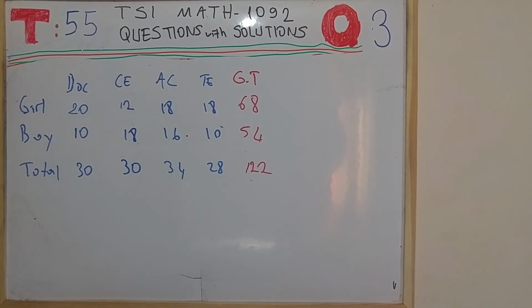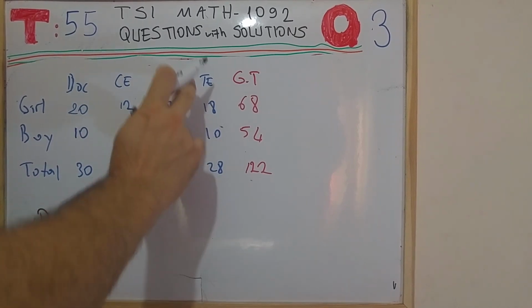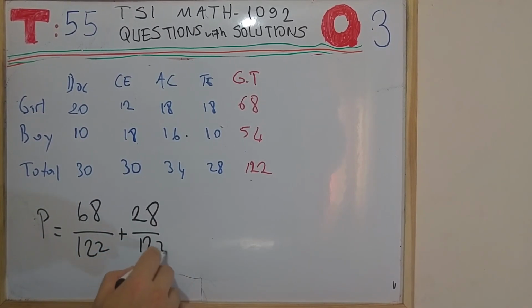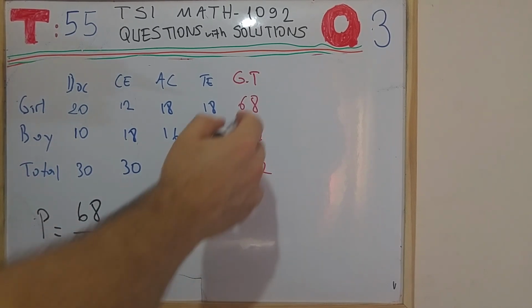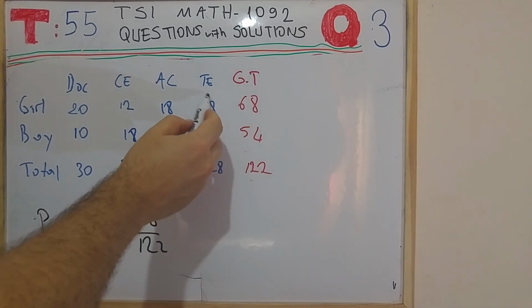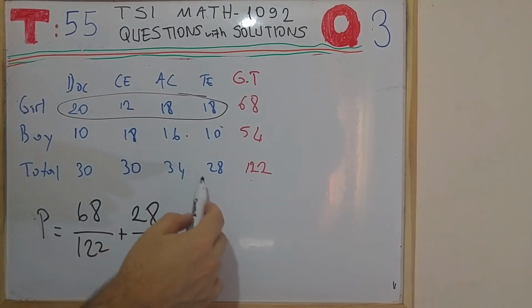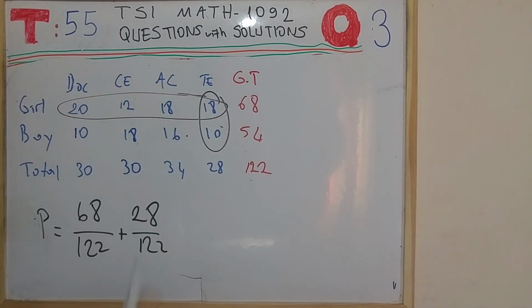This time we are going to calculate the probability of being a female, which is 68 over 122, or a future teacher, which is equal to 28 over 122. And please do not forget that this 68 is the sum of these 4 numbers, and this 28 is the sum of 2 numbers.